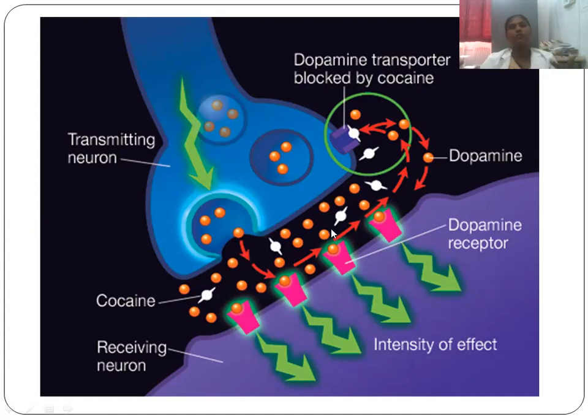Dopamine is involved in the reward pathway, so when you give cocaine, dopamine increases and produces a reward, a pleasurable effect in the body. So this is an example where cocaine blocks the dopamine reuptake transporters.